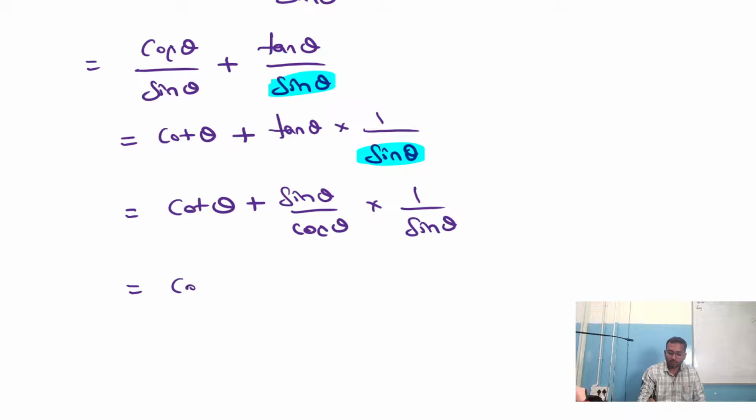Now what is left out? Cot theta, sin theta get cancelled, plus 1 by cos theta is secant theta. Okay.